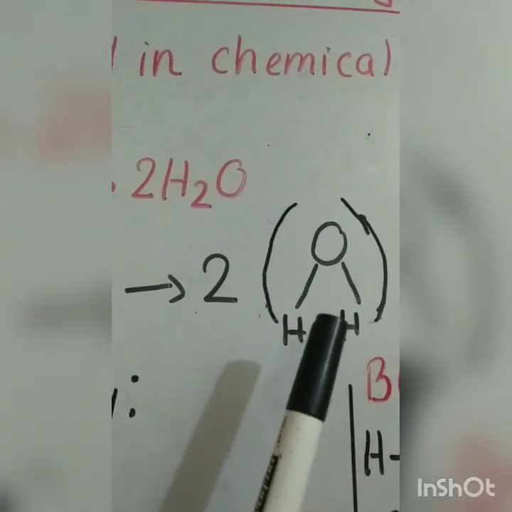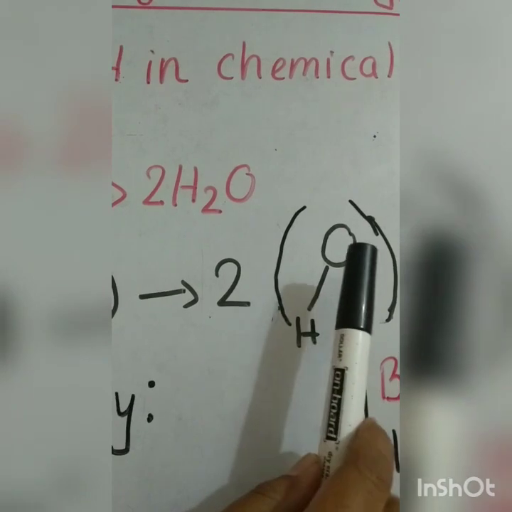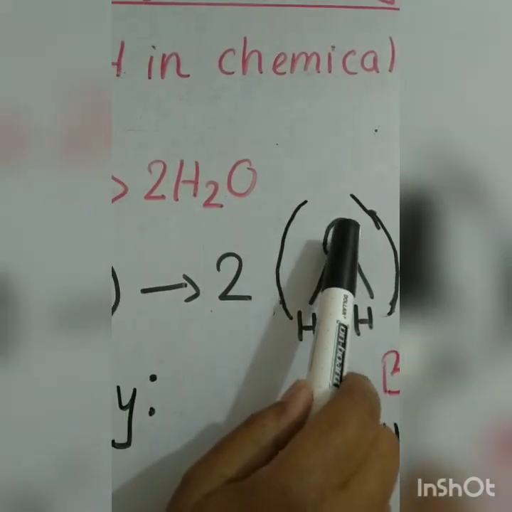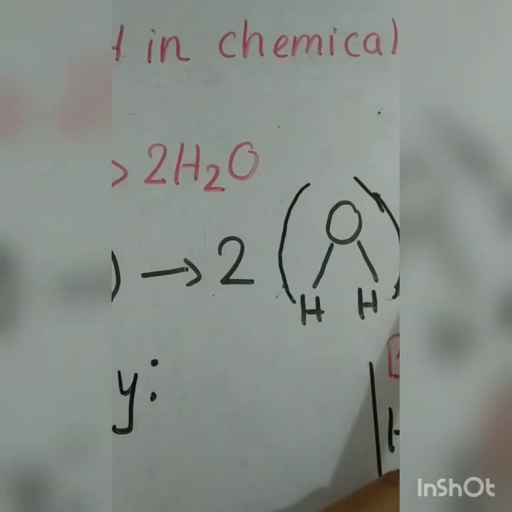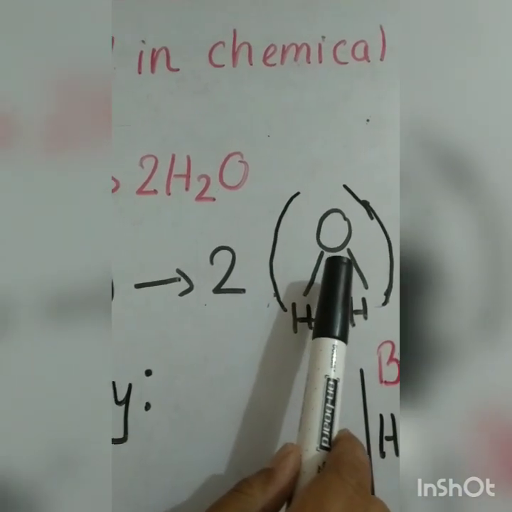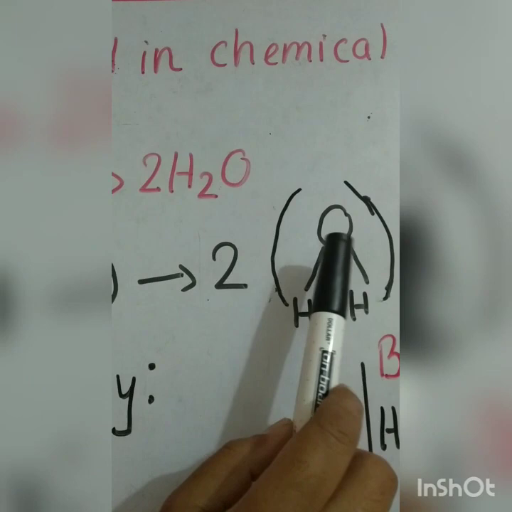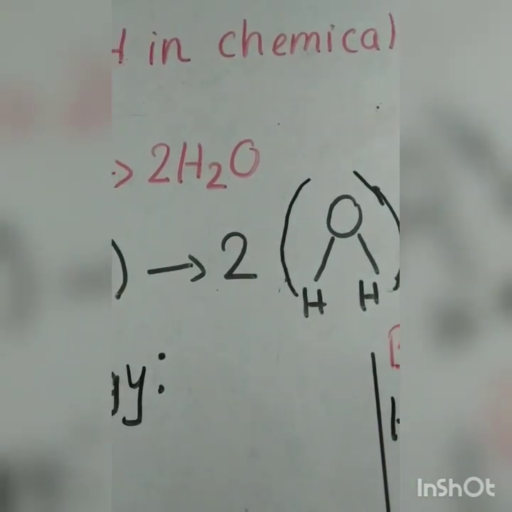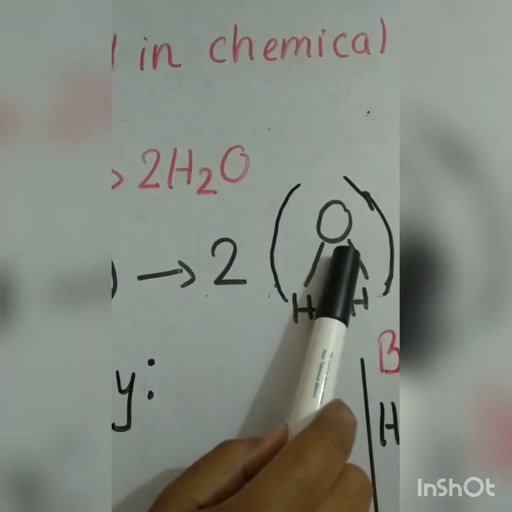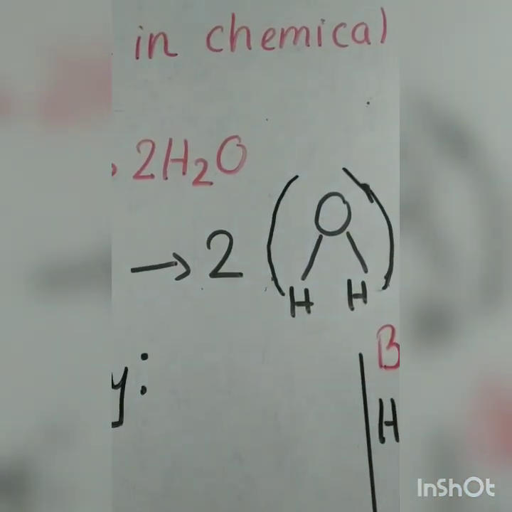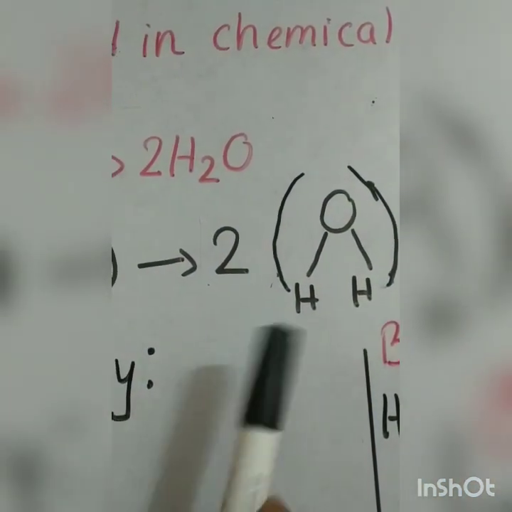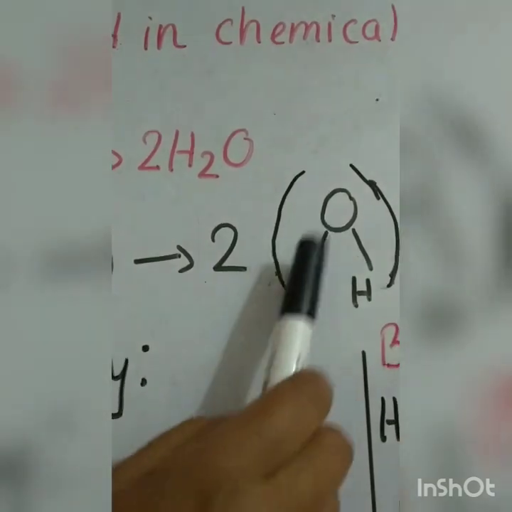And what's the reason, dear students, of writing in this shape? Why didn't I write in linear form? Because you know that in chapter 5 you learned about the repulsion force of bond pair, lone pair, and lone pair, the shape of water molecules is distorted and it becomes V-shaped.